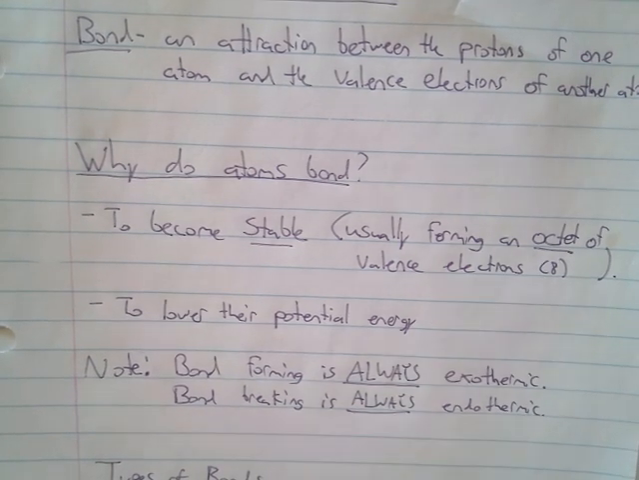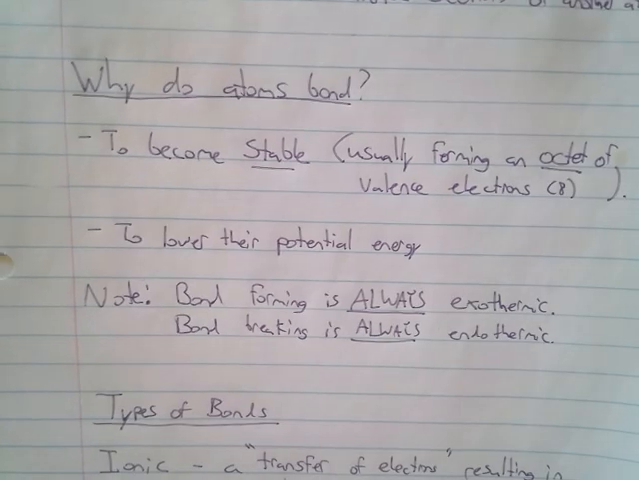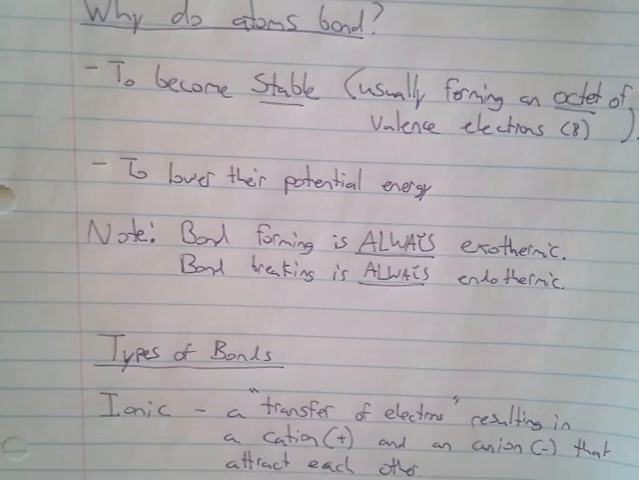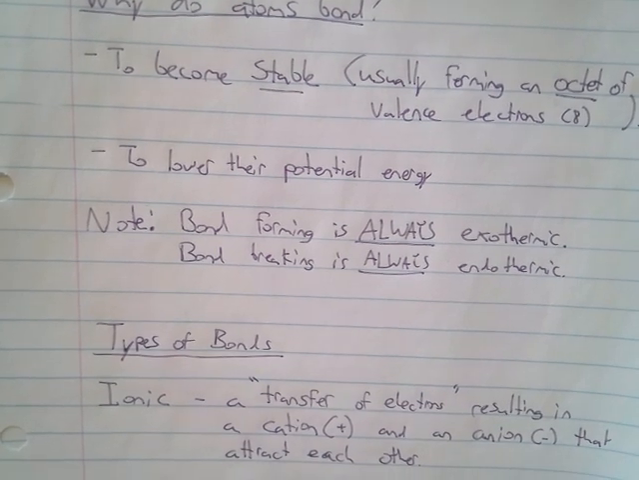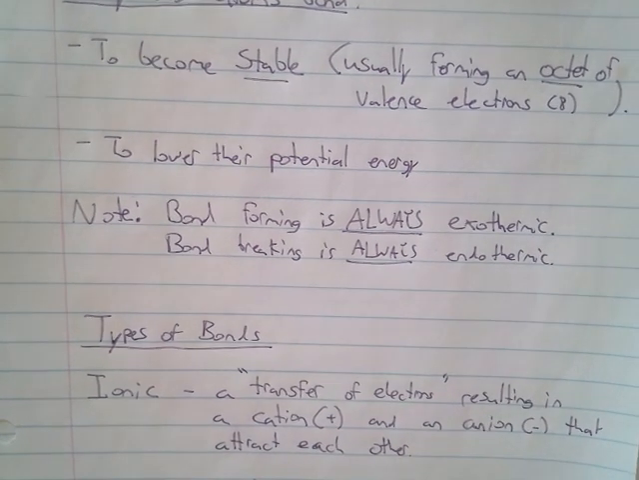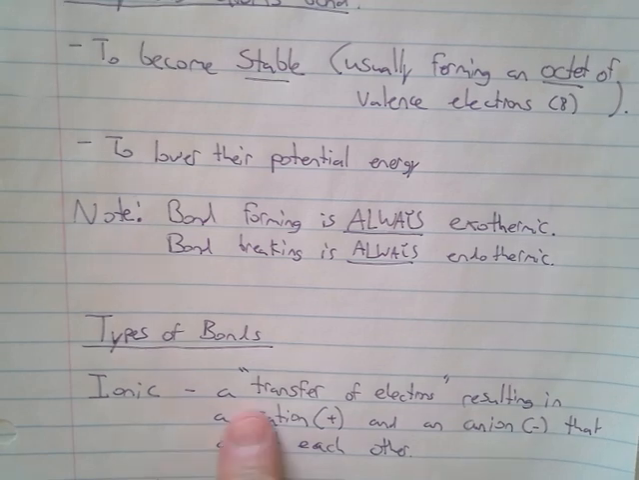So now let's talk about the different types of bonds. The first type of bond I want to mention is called ionic. Now, you might recognize in the term ionic the word ion. Ionic means a transfer of electrons. That is the definition of ionic.